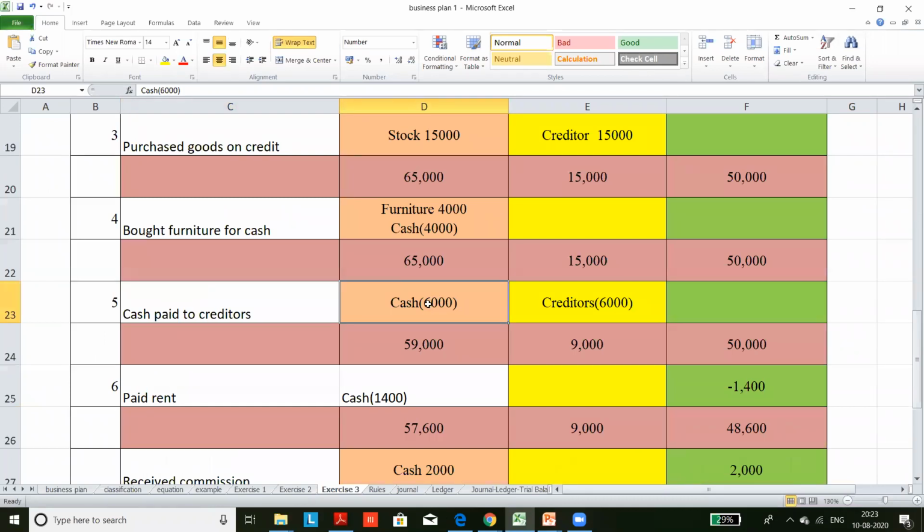Cash balance will decrease by 6,000. But since you are paying your creditors, creditors are also reduced by 6,000. Now you have to pay only 44,000 to the creditors. Out of 50,000, you paid 6,000. The cash balance is again decreased. No change in owner's equity.